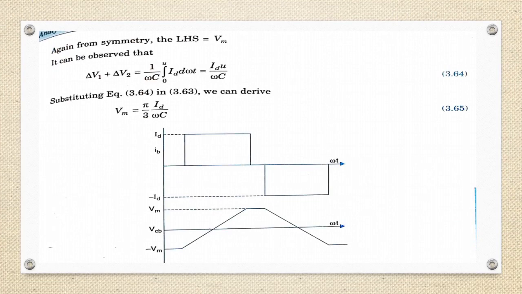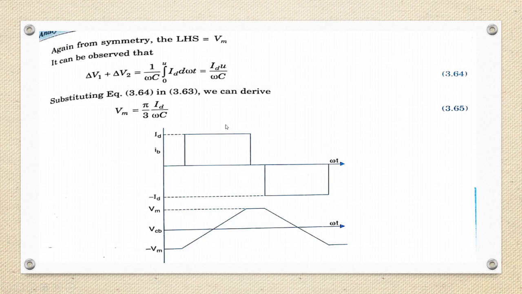So again from symmetry, the left-hand side is equal to Vm, and it can be observed that delta V1 plus delta V2 is 1 by omega C integral 0 to u of ID d omega t, that is ID into u by omega C. And after substitution of the equations, we are going to get the value of Vm as pi by 3 times ID by omega C. So this is the waveform of IB and VCB.